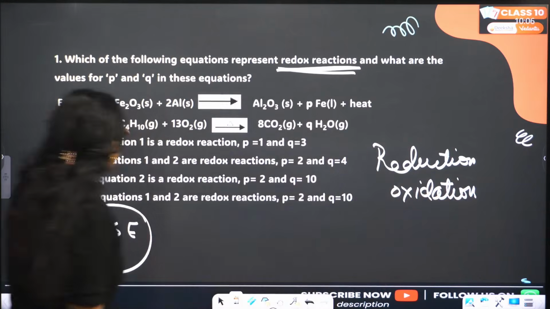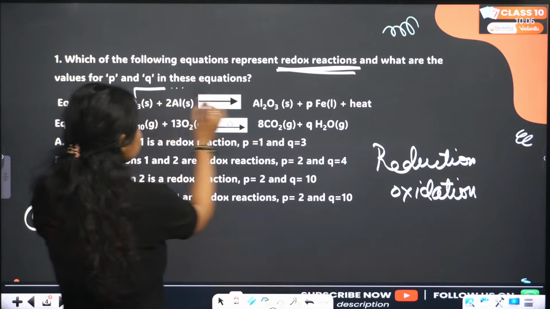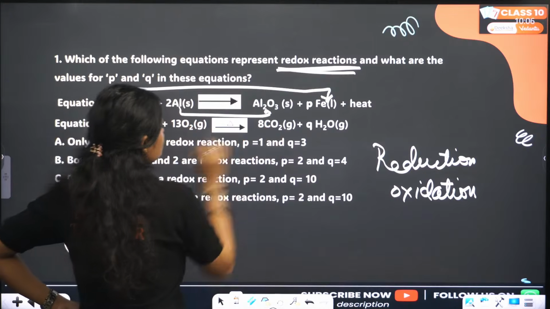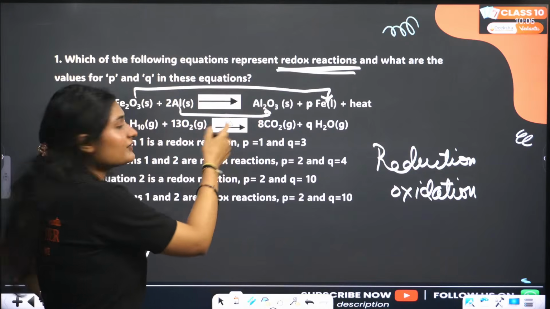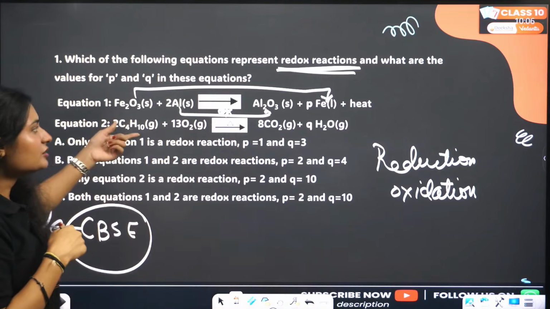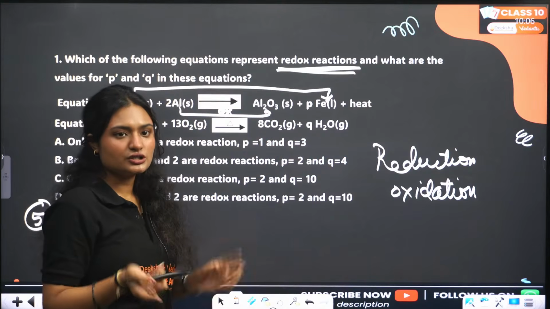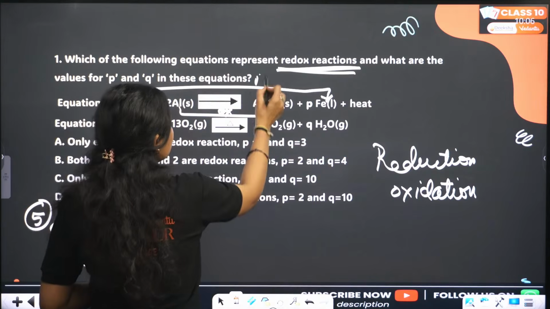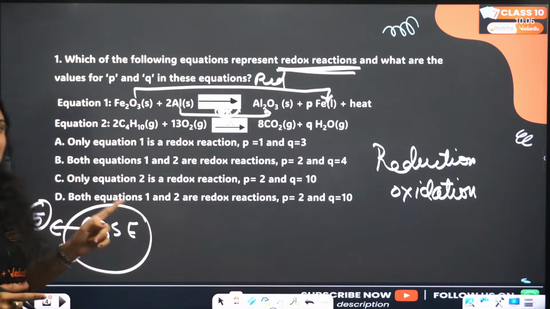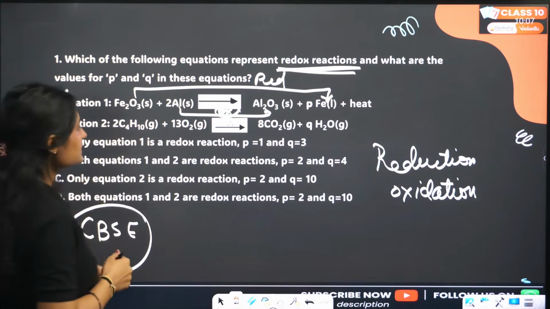Now see, ferric oxide is getting converted into iron, aluminum is getting converted into aluminum oxide. So that means oxidation of aluminum is happening, right? Oxidation of aluminum is happening, and iron oxide is getting converted into iron. That means there is loss of oxygen. Loss of oxygen means reduction. So this process is reduction and this process is oxidation. So that means equation 1 is a redox reaction. That is correct. Now let's move on to the second reaction.